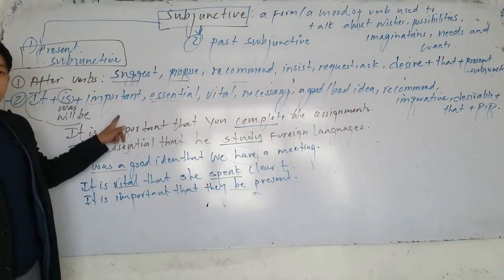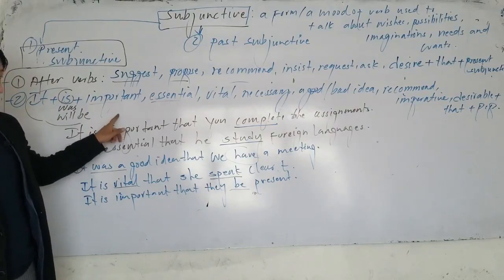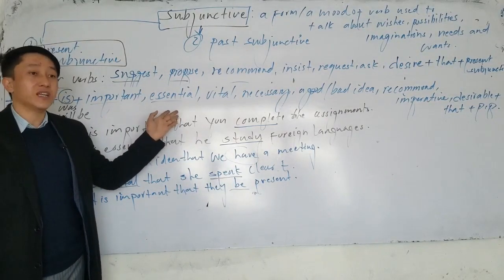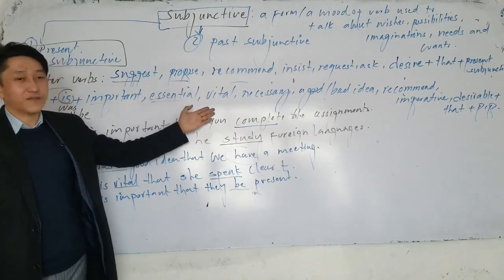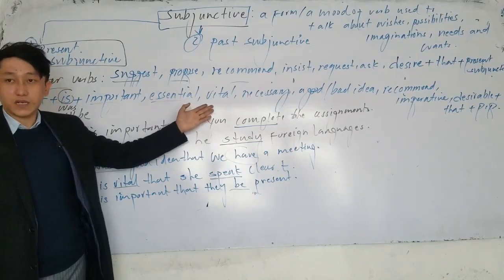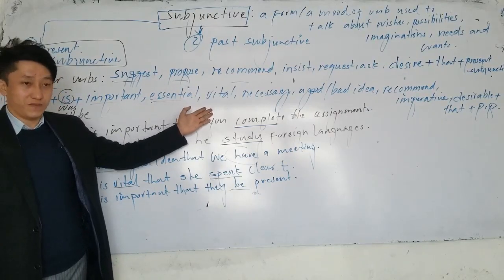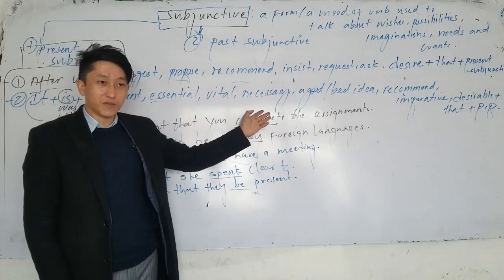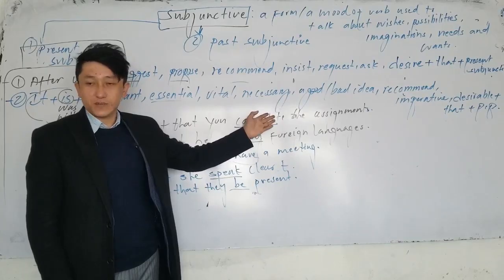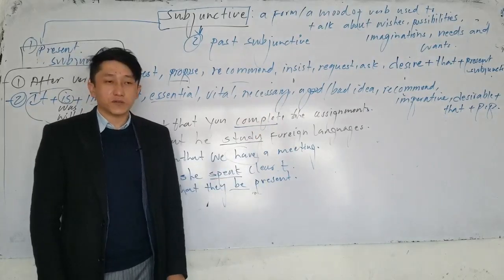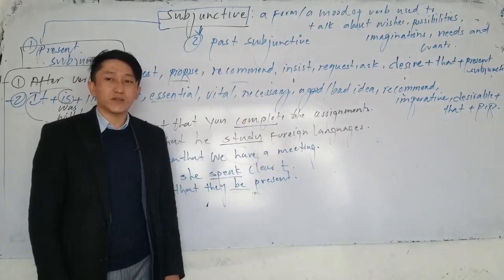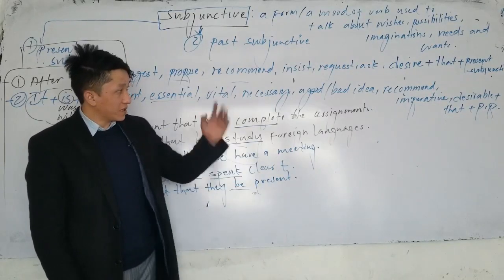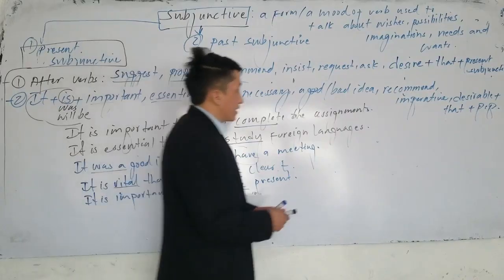It's essential that she clean the house. It's vital that he help him. It's necessary that they be present. It's a good idea that you work hard. It's a bad idea that you come late, or that she come late. And recommended, not "recommend," recommended.